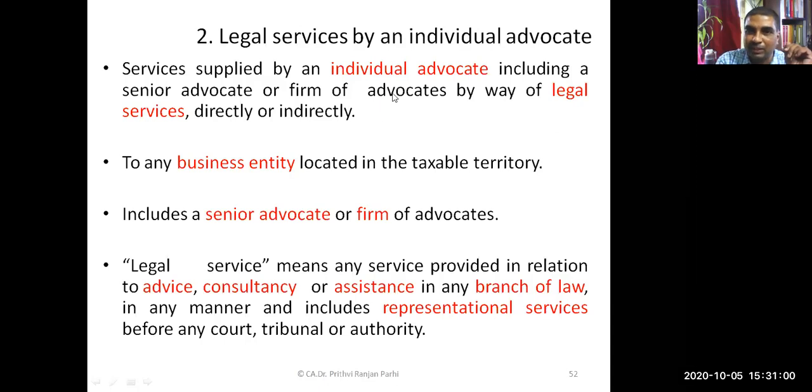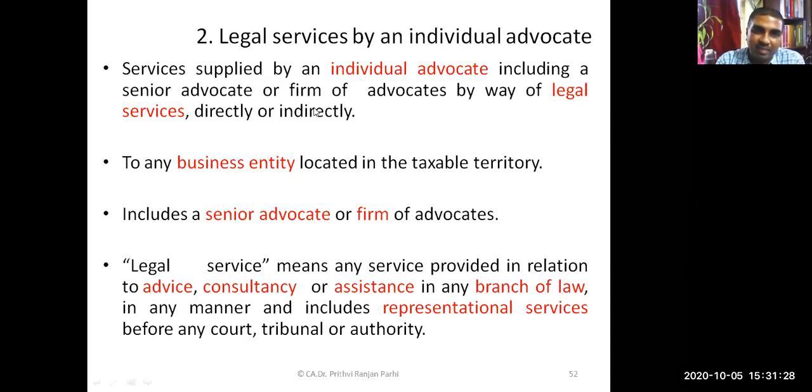If legal services are provided by an individual advocate, senior advocate, or a firm of advocates, then reverse charge mechanism is applicable. But here you have to see the services should have been provided to any business entity. If these services are provided to a non-business entity, then RCM is not applicable.